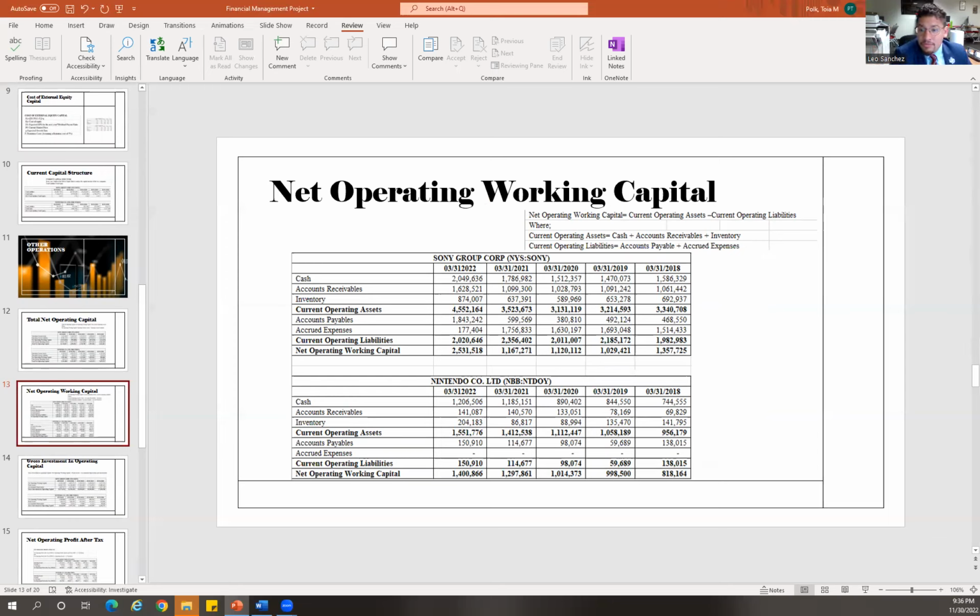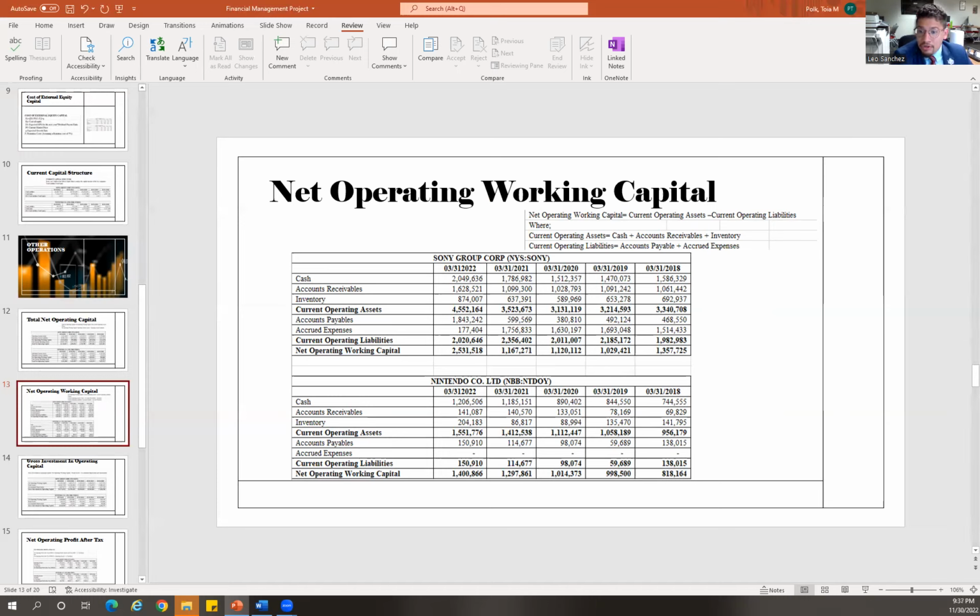What I can also deduce from this is that it shows the ability of a company to pay its current operations liabilities using its current operations assets.